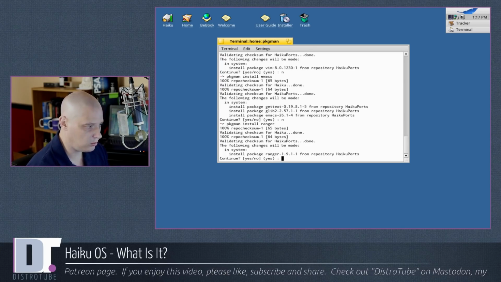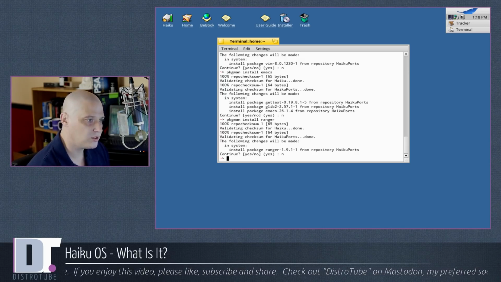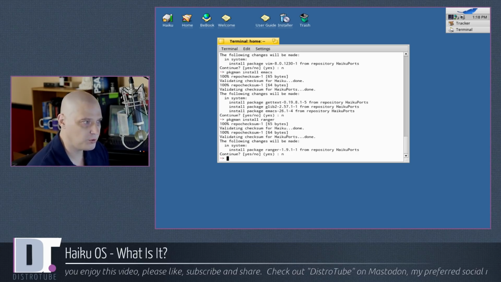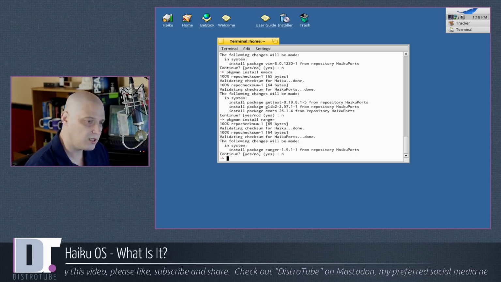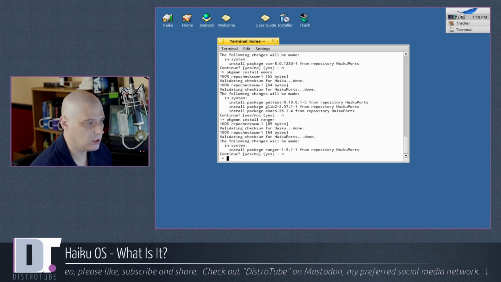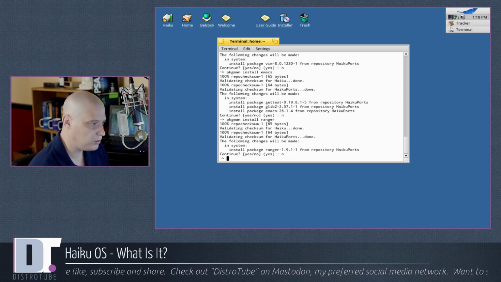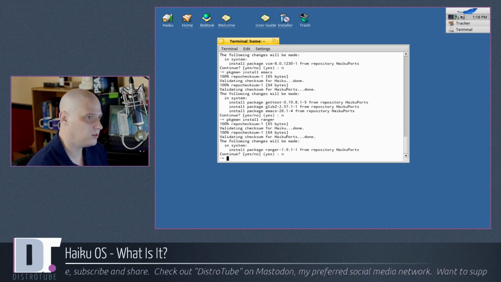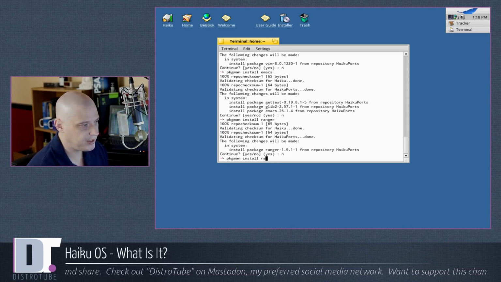Ranger is available. This is really a win so far. I mean, I could almost live in Haiku with what is available as far as the graphical programs and some of the terminal-based programs available. If it wasn't for something like OBS and Audacity, GIMP is kind of a deal breaker. Really, you could do almost everything you want to do as far as doing daily work and living in Haiku OS. What else should I try?